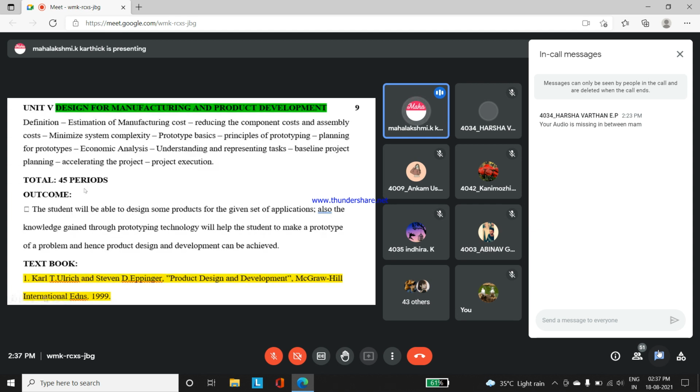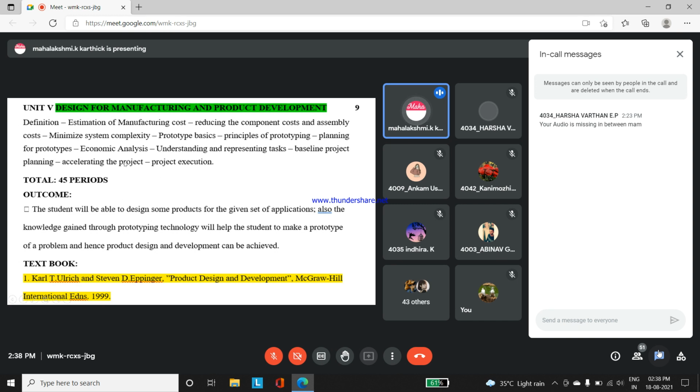And okay, now after, what is the outcome? After learning this product design and development subject, what is the outcome students can come through? What is the result for a student after completing learning the concepts of product design and development? So the students will be able to design some product. Very important, right? This is more important for a student, to design their own products.